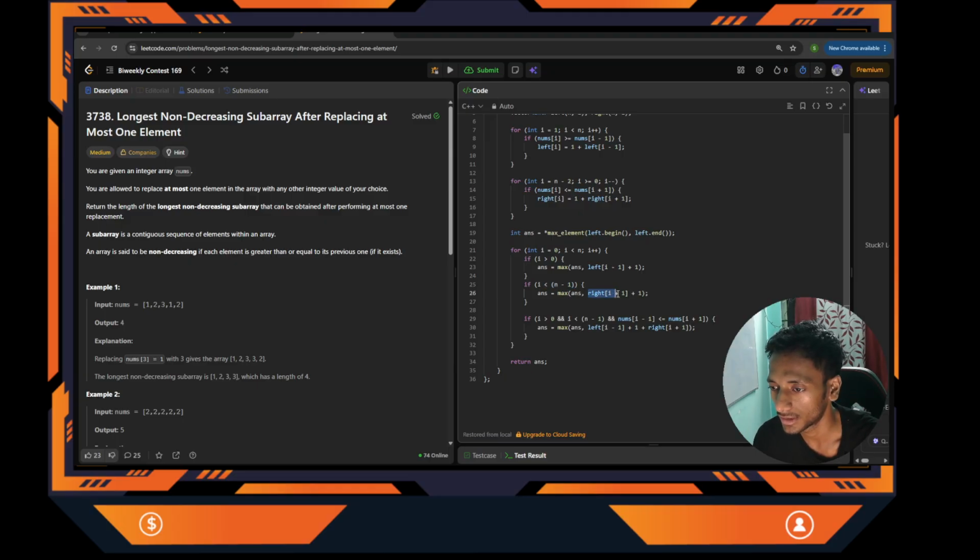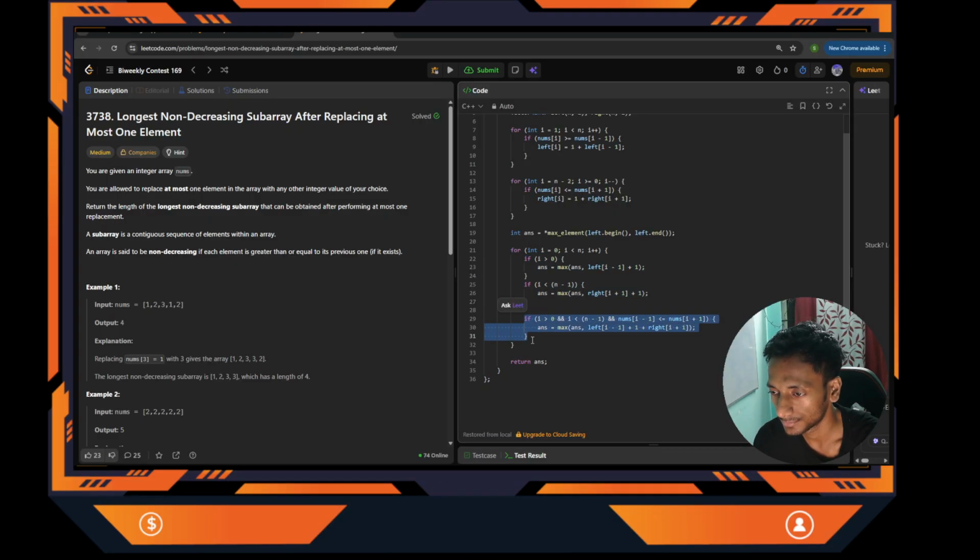So I will check the right subarray length at index i plus 1, plus 1. Why plus 1? Because the current element is going to be added. Got it? So case 1 and case 2 we have covered here, and now is case 3.